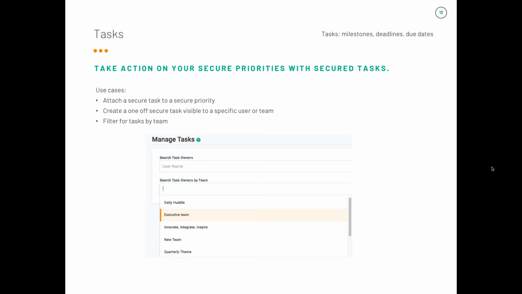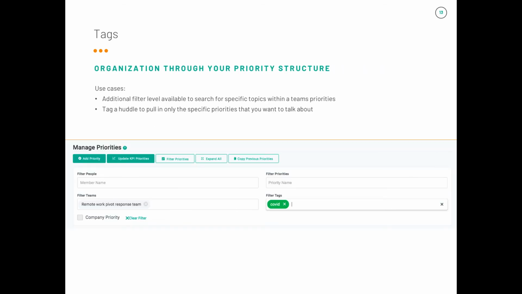Those were some of the things that you can do with the team structure. Now let's add on the next layer of tags. Tags add in another level of detail into your search and filter capability. Here is an example on the priorities page.